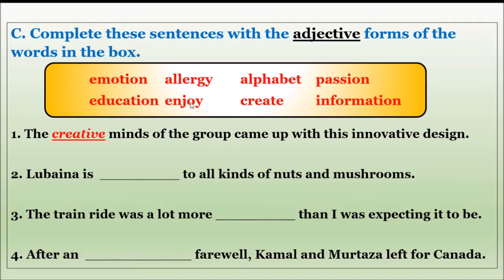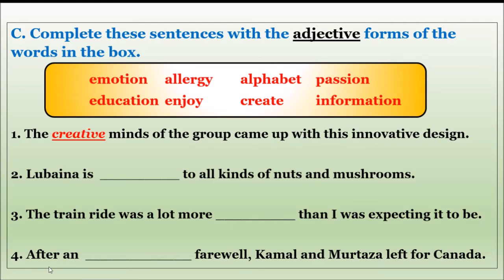Enjoyable. Write the spelling now. E N J O Y A B L E. Enjoyable. Let me tell the answer again. E N J O Y A B L E. Enjoyable. So the third answer is enjoyable.